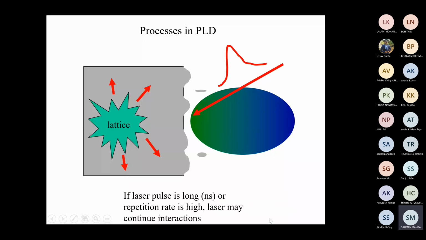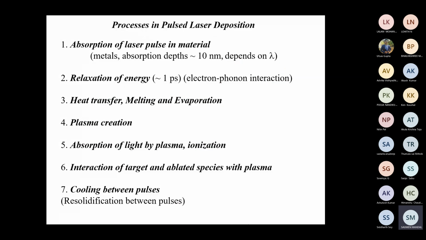And if the pulse is long or the repetition rate is high, the laser may continue interaction. Okay, so it's a pulsed laser. With the second pulse, by that time it will hit, and this process continues. So these are the stepwise things happening in the pulsed laser deposition process.